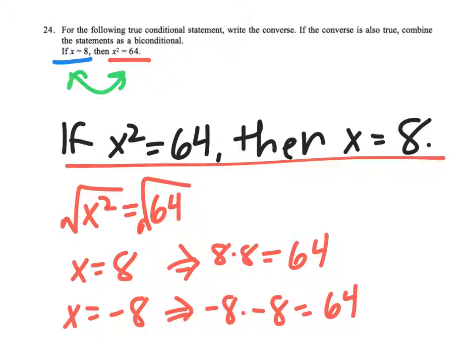So this statement here is going to be false. Therefore, I can't write it as an if and only if statement. So we wrote our converse. Our converse is false, so that's all we're going to do.